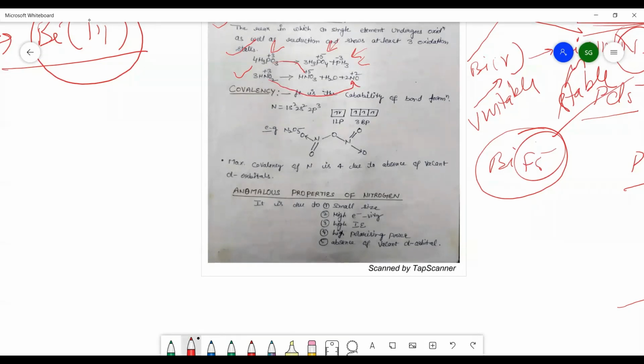Now, before this, we have done the covalency. Here you can see the covalency of nitrogen. The maximum covalency of nitrogen is 4 due to the absence of vacant d orbitals, and the other members can extend their coordination number, as we have seen in the example of PCl6-. It can form this compound also.